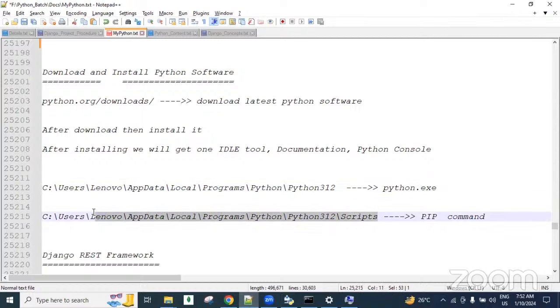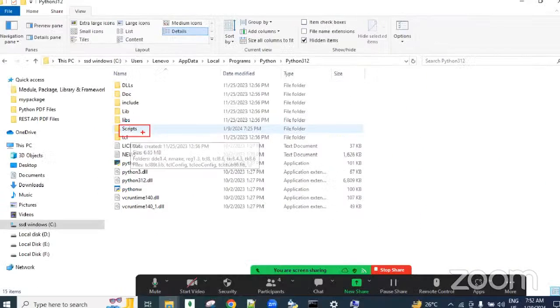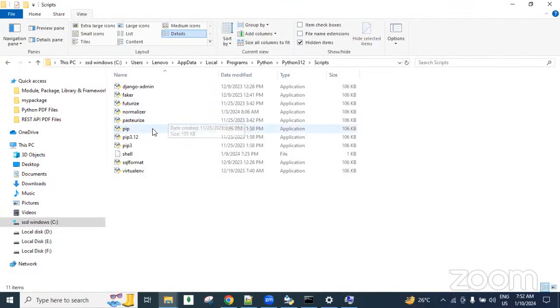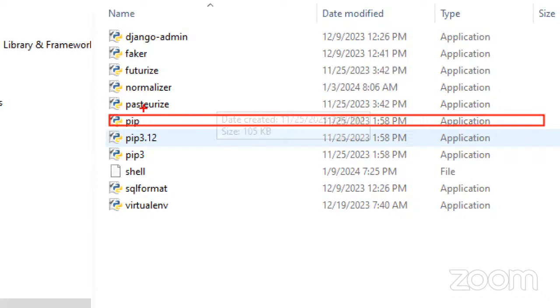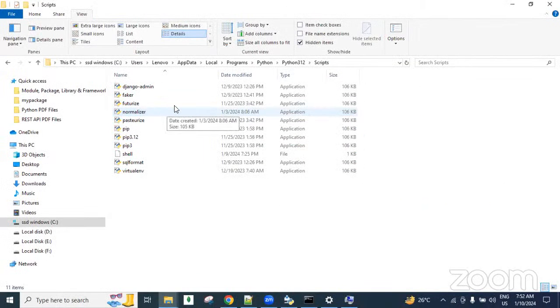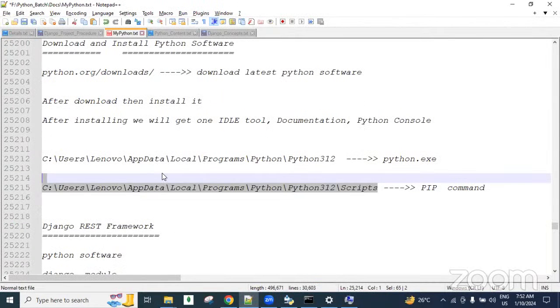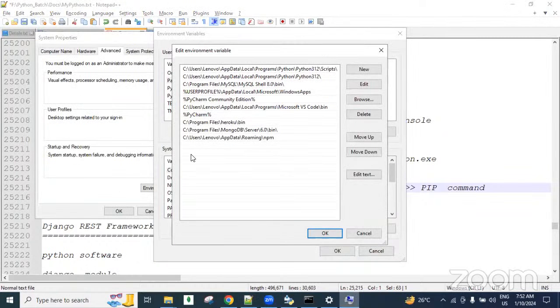Next, guys, the Python Scripts folder. Here we have the Scripts folder. Going inside, we have the pip command, guys. This is required for installing Python modules. Copy this and add it to the Python environment variable section. Copy that line, go here, double click and paste here.